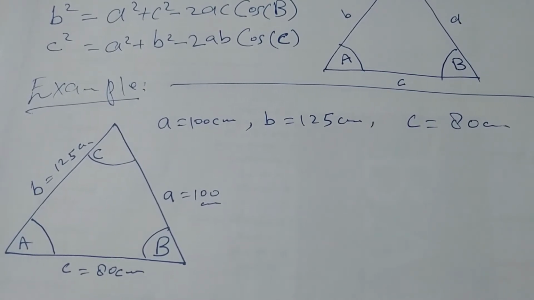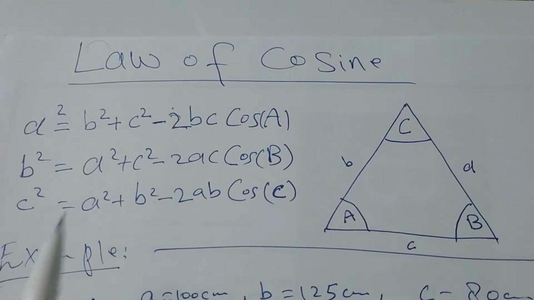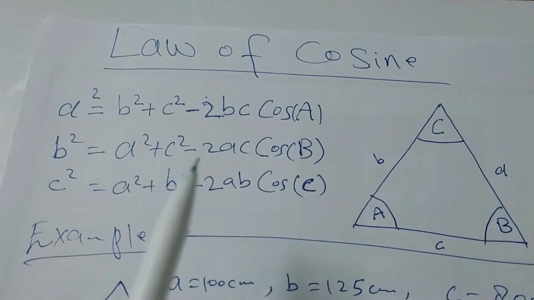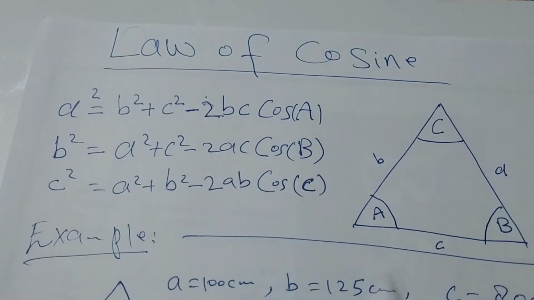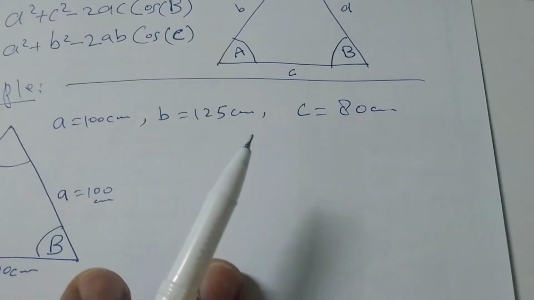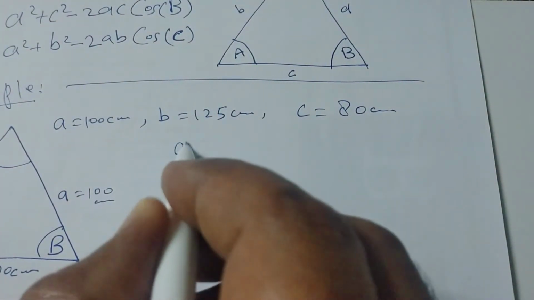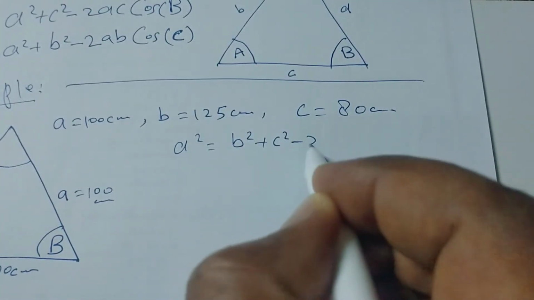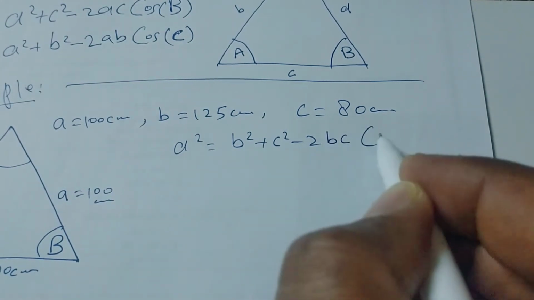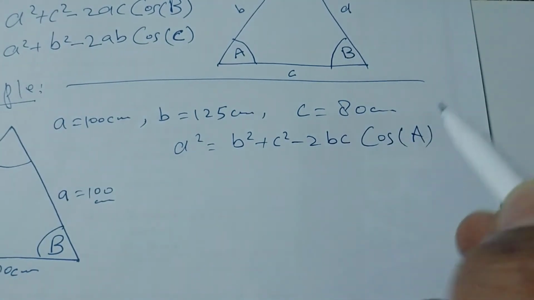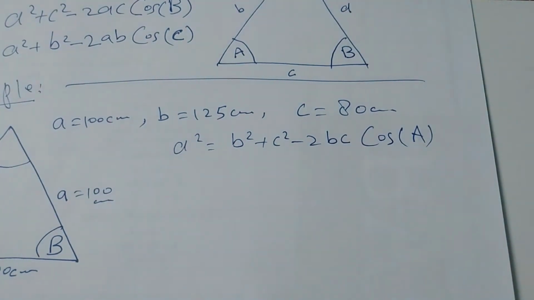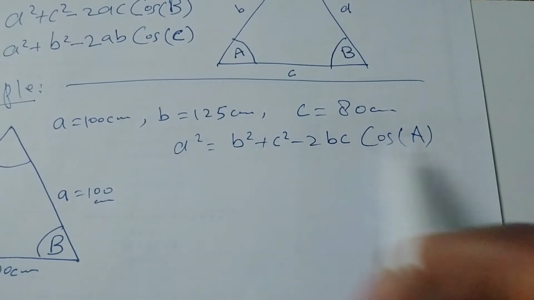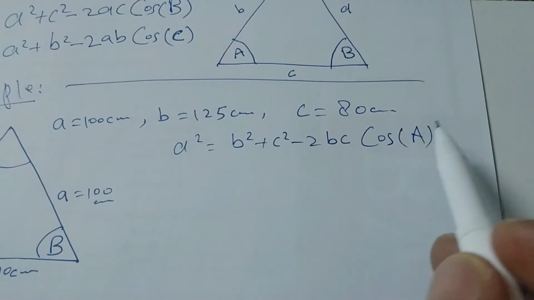Whichever angle you want to find, you can find by using these equations using cosine law. So I will use the first one: a square equals b square plus c square minus 2bc cos A. By using this one I can find angle A. So let me rearrange the equation.